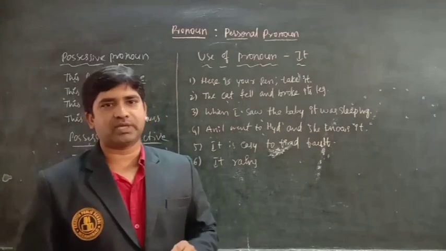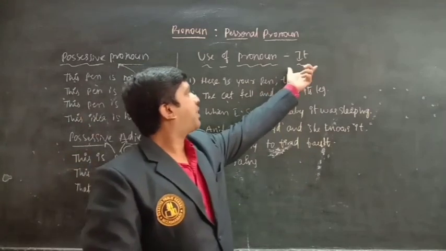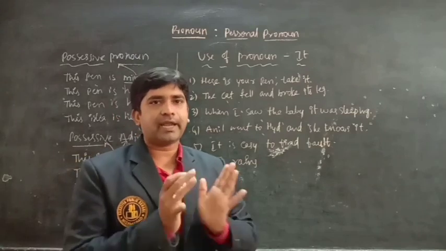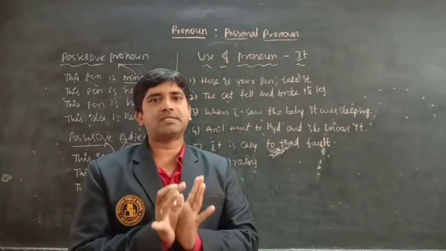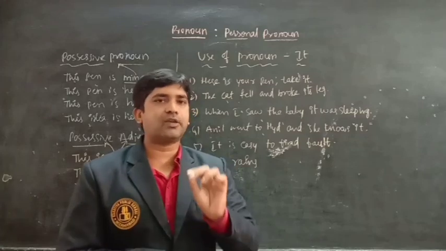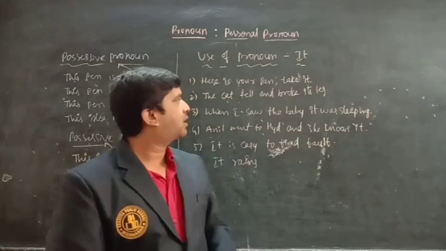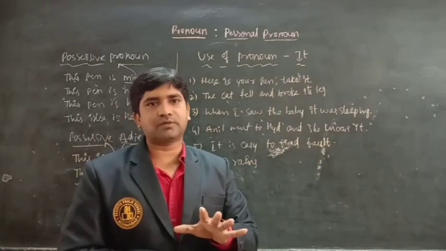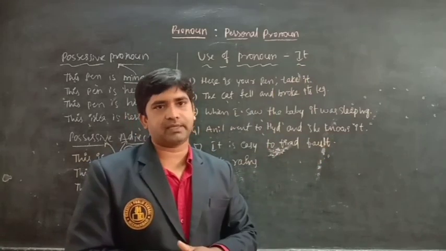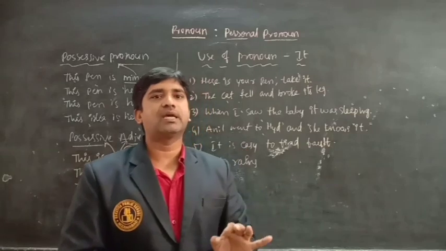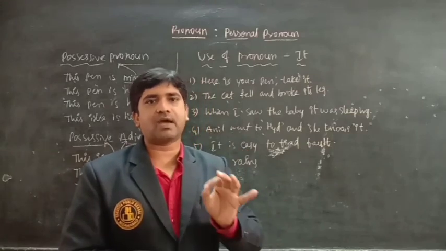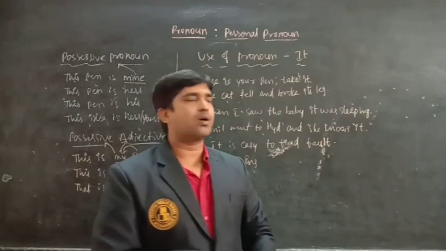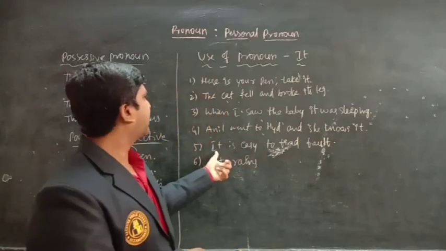Different uses of the pronoun it. Generally we learn that it belongs to demonstrative pronouns. Demonstrative means shows. It shows something, and it is used for non-living things, and sometimes it is used when we are not mentioning the noun or pronoun; instead of that we use it.